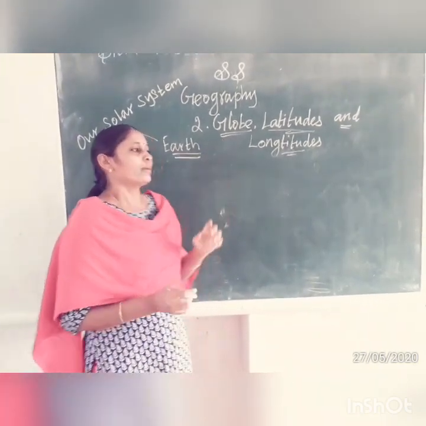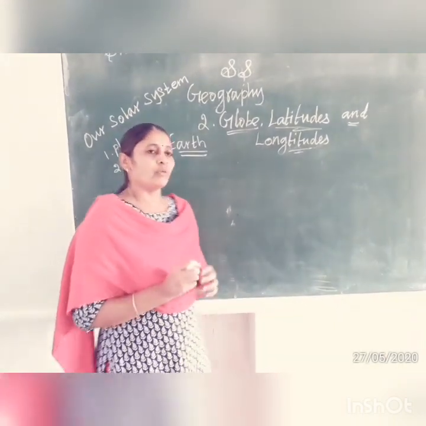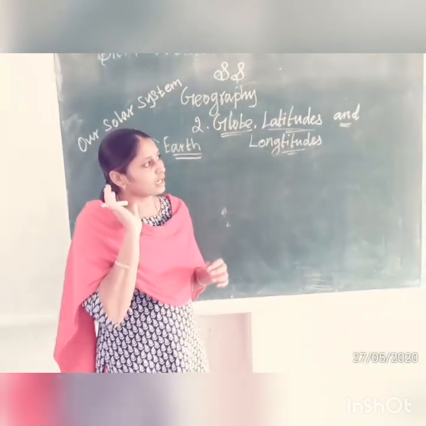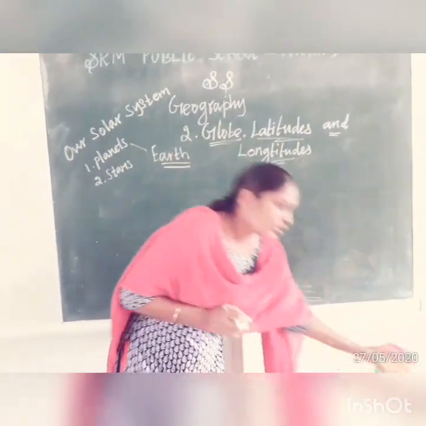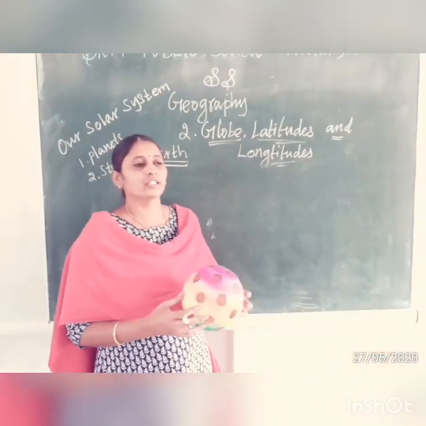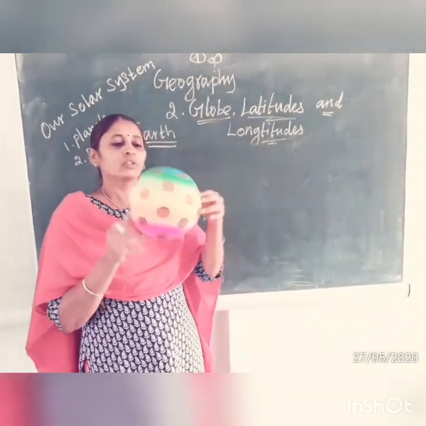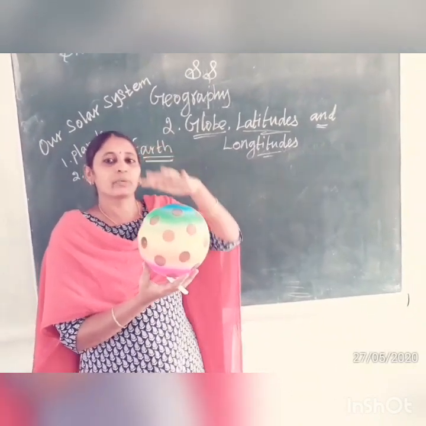Before we discuss the globe, what is the shape of the Earth? You said it is a spherical shape. But our Earth is not an exact sphere.